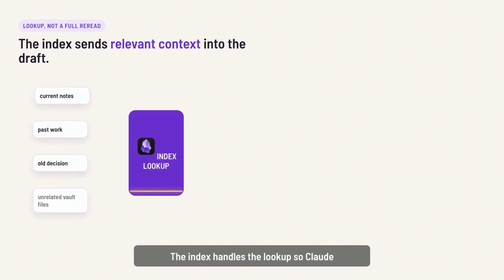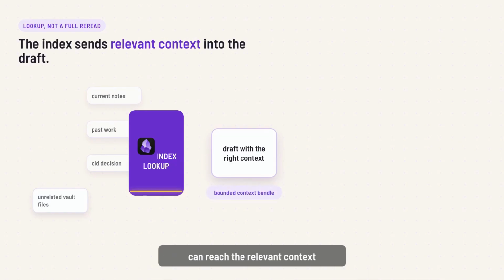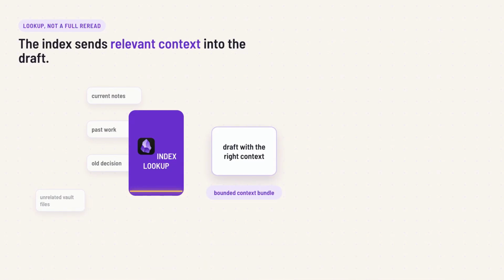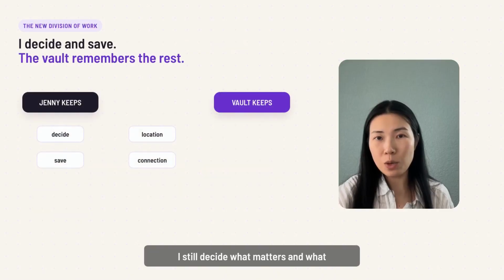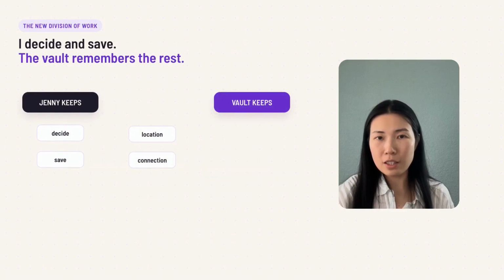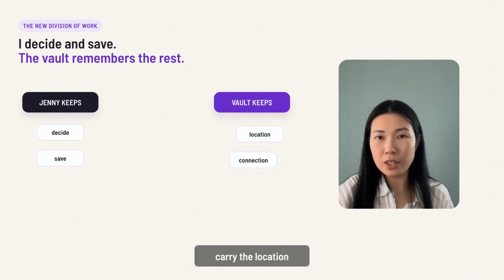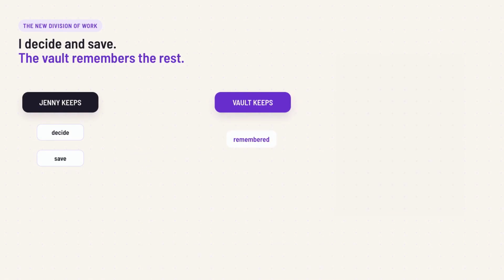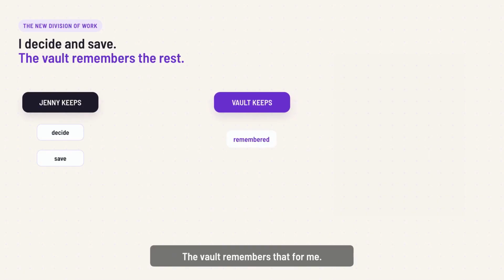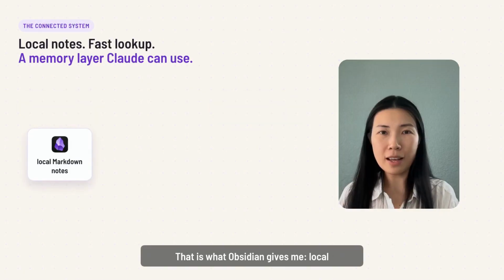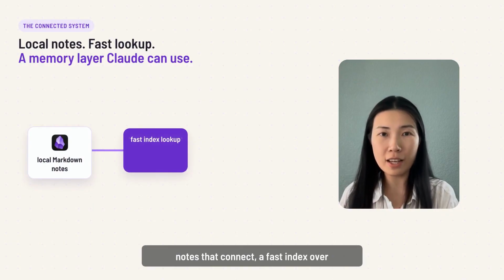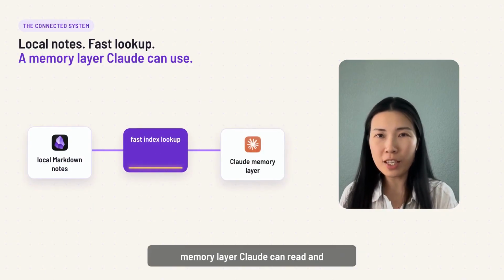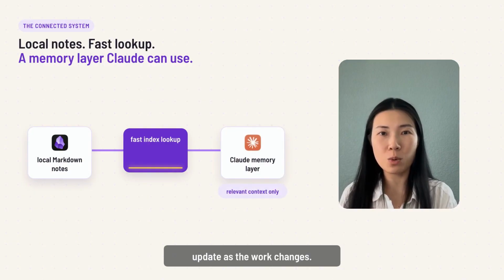The index handles the lookup, so Claude can reach the relevant context without rereading the entire vault every time. I still decide what matters and what gets saved. The difference is that I no longer carry the location and the connection of every piece in my own head. That vault remembers that for me. That is what Obsidian gives me: local nodes that connect, a fast index over them, and a memory layer Claude can read and update as the work changes.